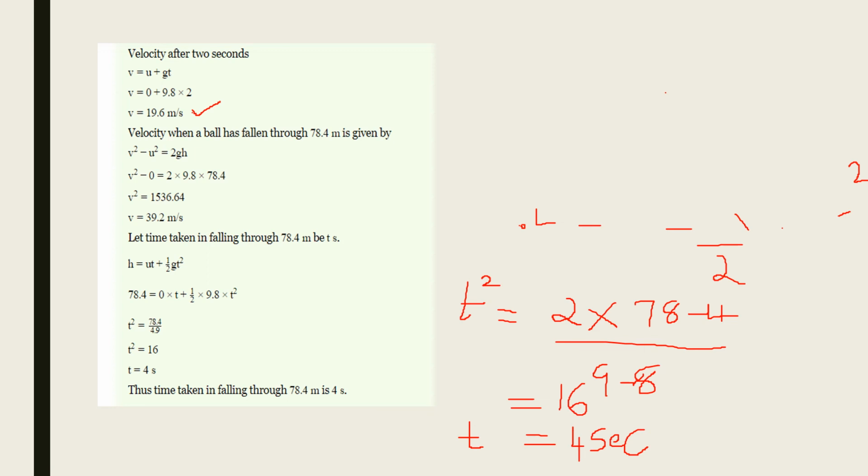And v is equal to the root of this value, that is 39.2 meter per second. So these are the three different sections of this question. First one is v is equal to 19.6 meter per second. Second, v is equal to 39.2 meters per second, and the time taken to reach 78.4 meter is 4 seconds.